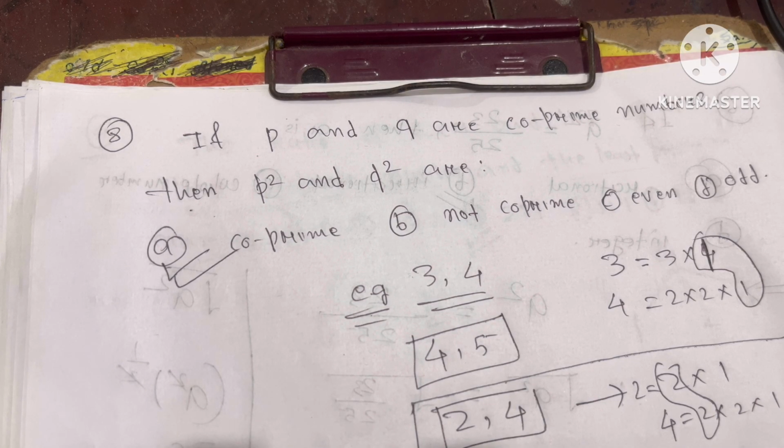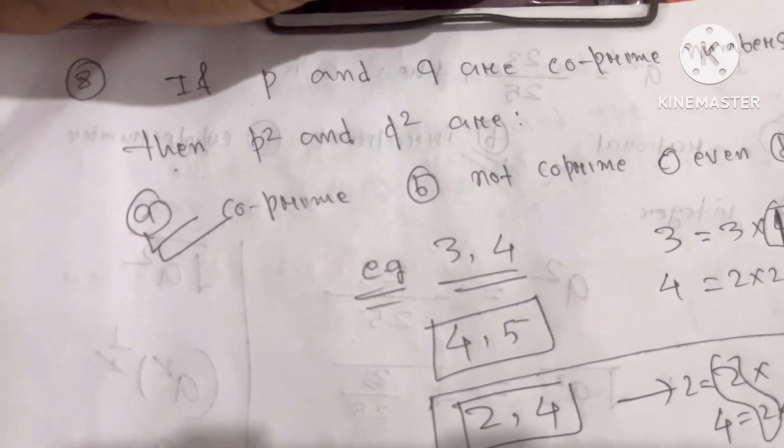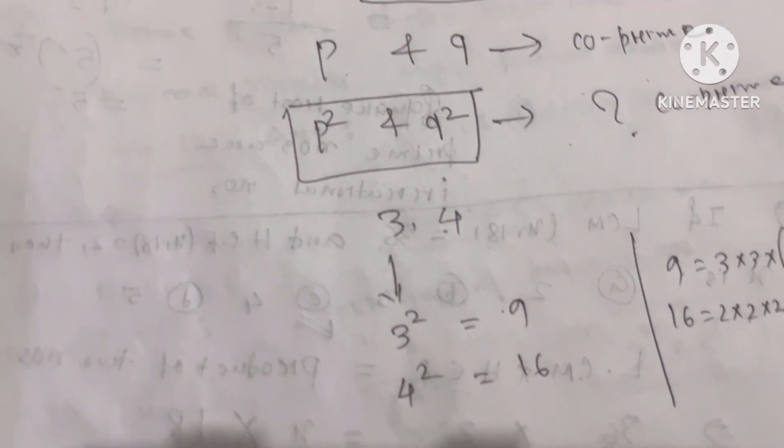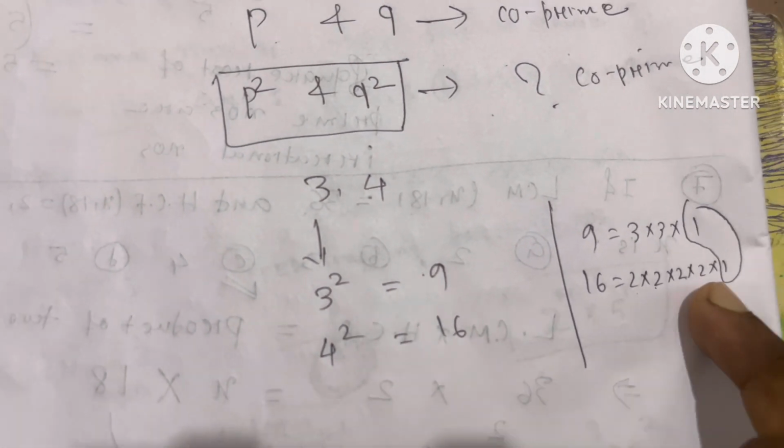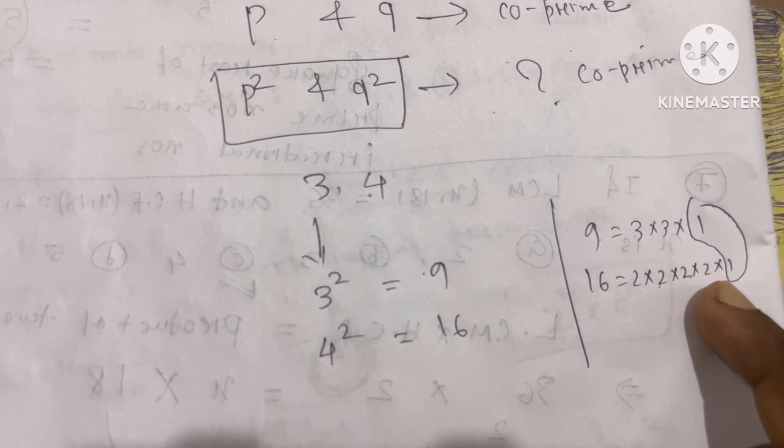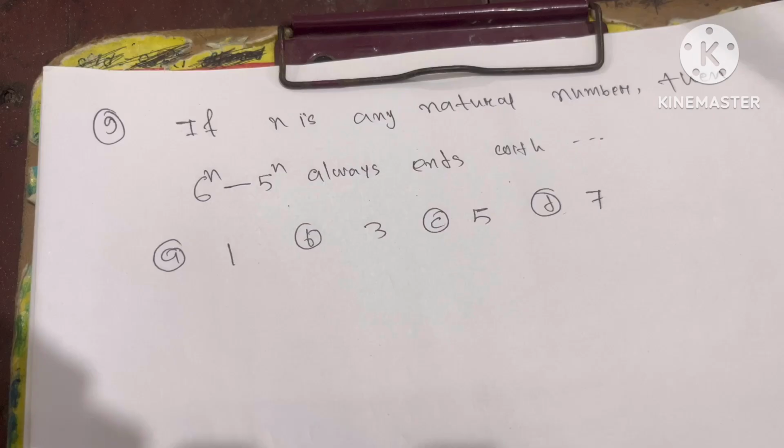Because I take 3 and 4. 3 and 4 are coprime, because 3 and 4 don't have a common factor other than 1. So that's why we can say that 3 square and 4 square are also coprime, because we don't get any common factor. Here you can see only one common factor, yes or no? So be careful.